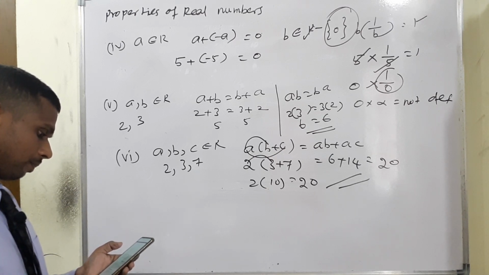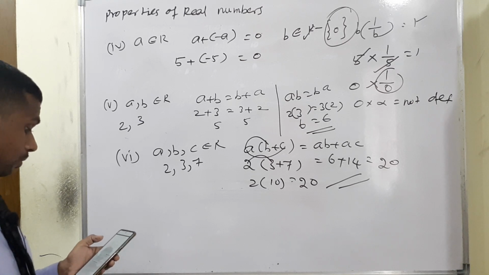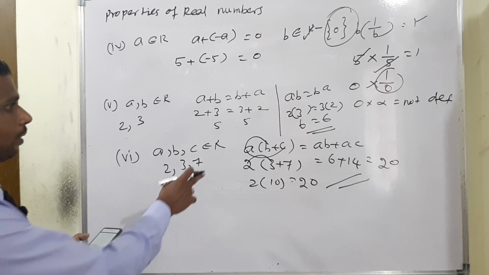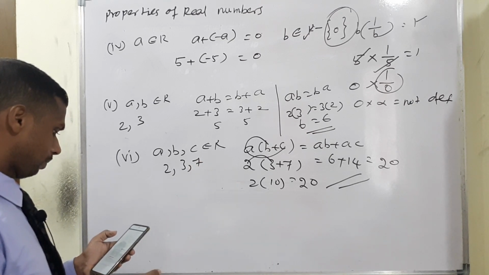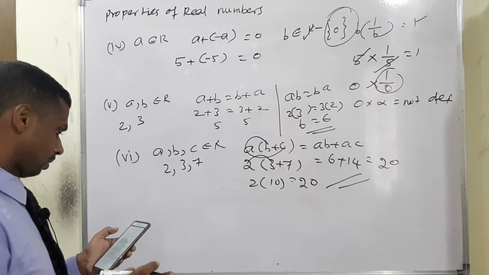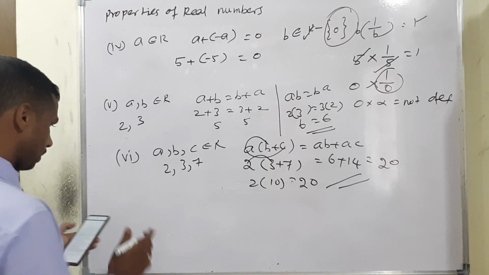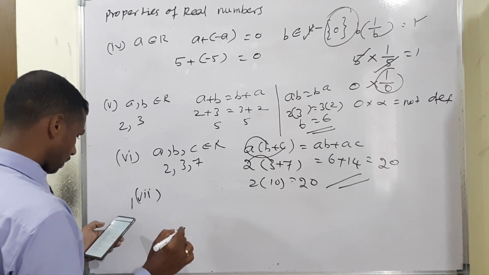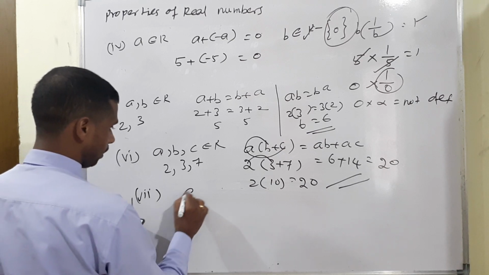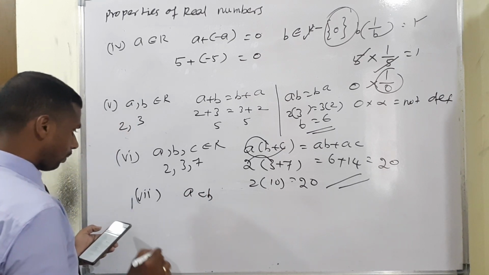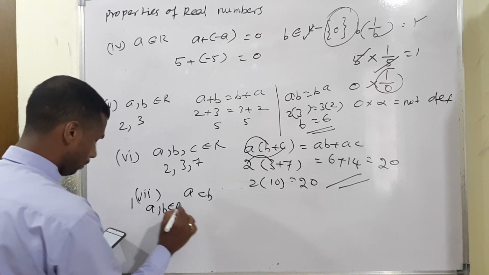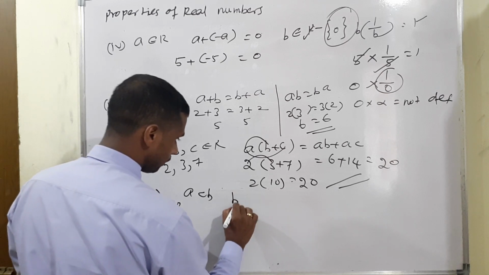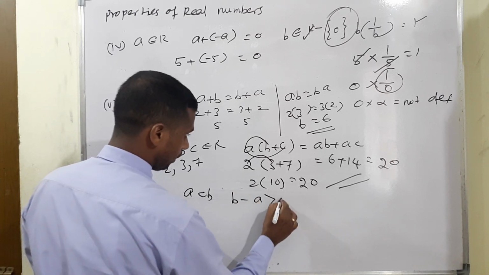Next one, property number 7, isn't it? So 4, 5, 6 we have discussed now. The next one, 7, isn't it? Commutative also, distributive also, now property number 7. A less than B, isn't it? Listen very carefully. A, B belongs to R. Condition: A, B belongs to R. So, A less than B if and only if the condition B minus A greater than 0.